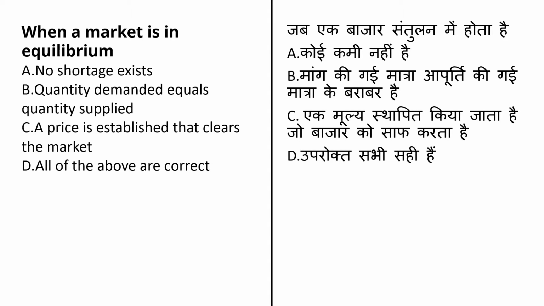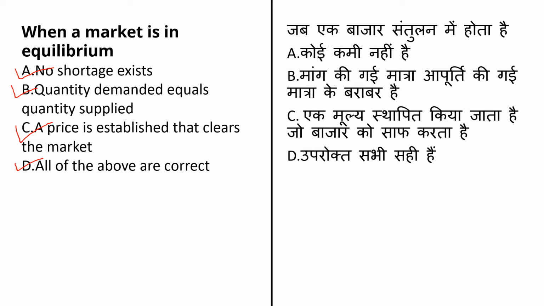When a market is in equilibrium, meaning when a market is in balance, the options given are: no shortage exists; second option, quantity demanded equals quantity supplied; third option, a price is established that clears the market; and last option, all of the above are correct. A market is in equilibrium if at the market price the quantity demanded is equal to the quantity supplied.